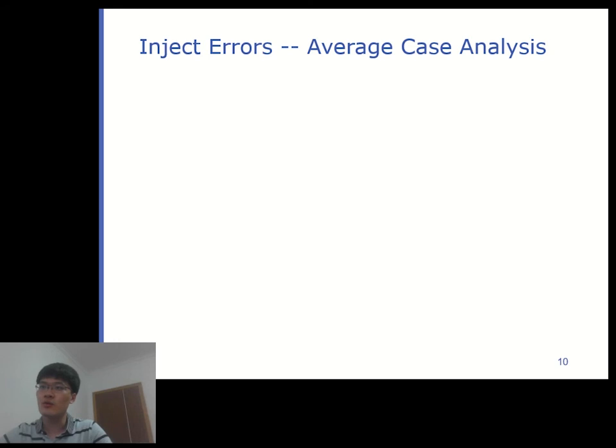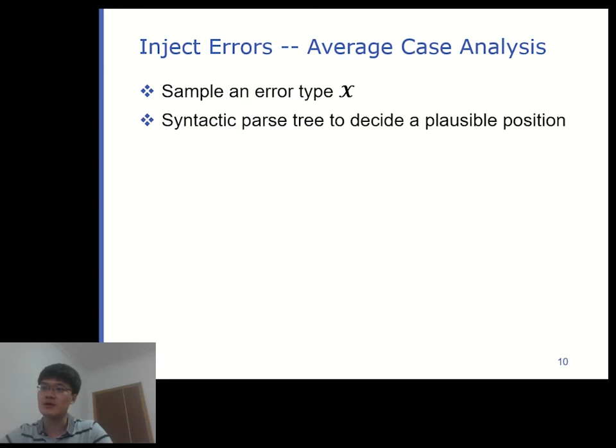After that, we design 4 algorithms to inject the errors and create the test cases under the 2 scenarios mentioned before. For the average case analysis, we sample an error type based on the distribution estimated from the corpus, and randomly choose a plausible position to inject the error through the syntactic parse tree of the sentence.